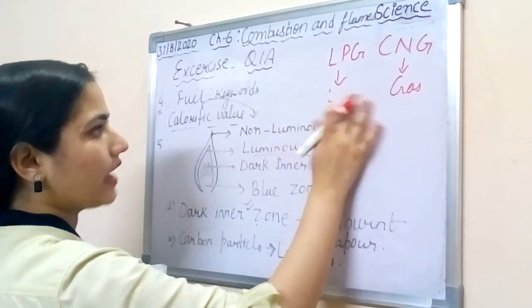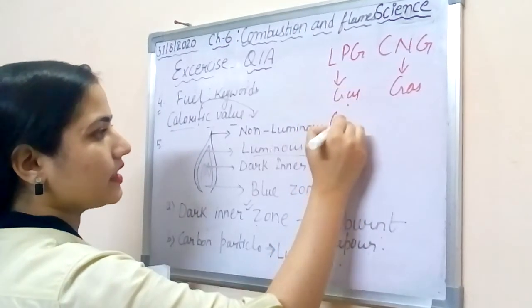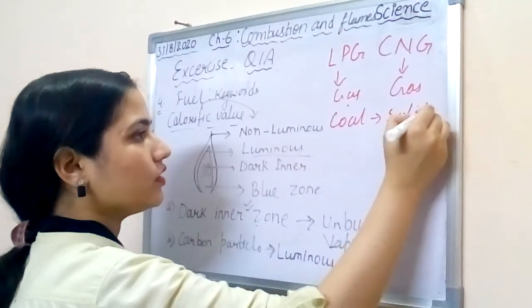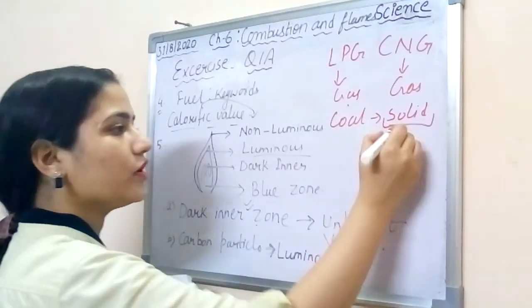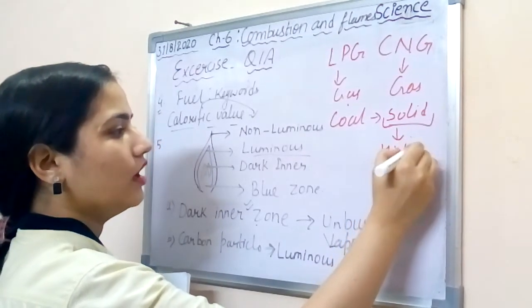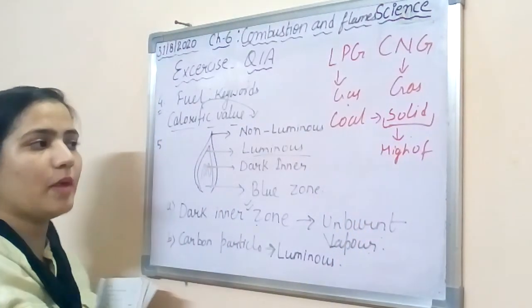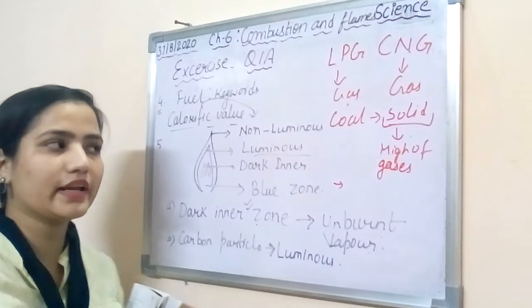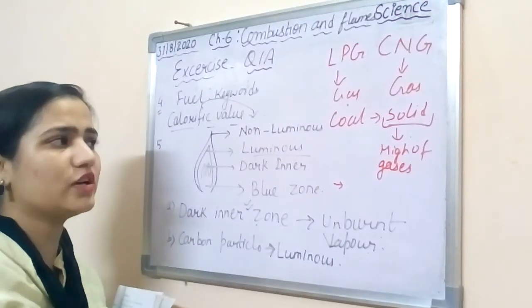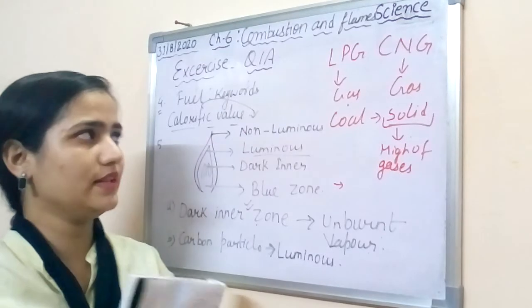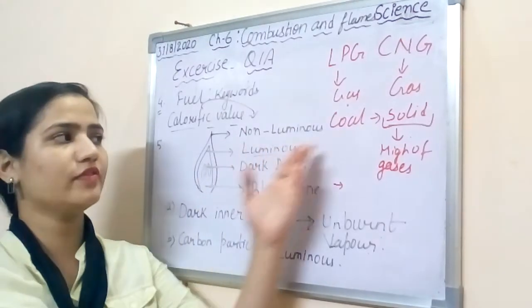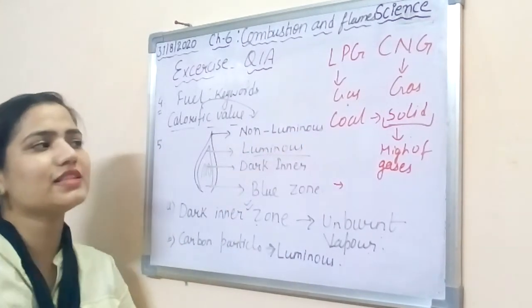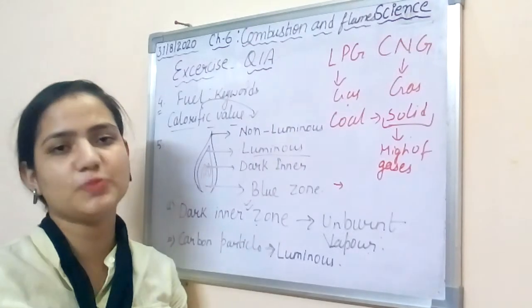Both are basically gases, and coal is a solid. Solid fuels produce a high amount of unburned particles, or high amounts of harmful gases. Secondly, coal is in solid form, so it is very difficult to store. LPG and CNG have a very good calorific value comparatively. So these are some reasons LPG and CNG are much better than coal.